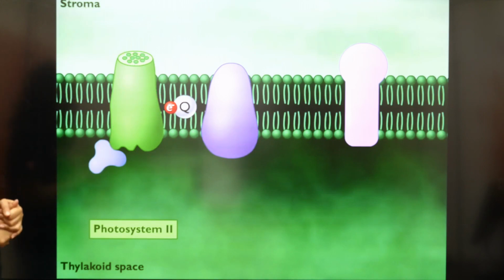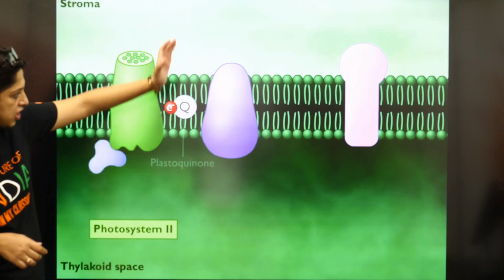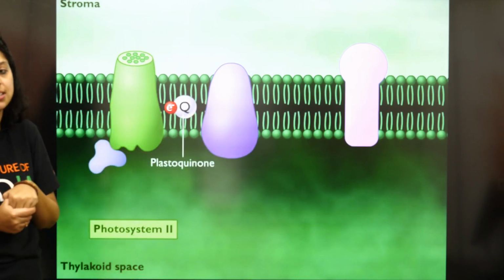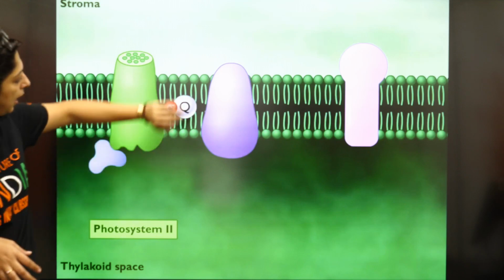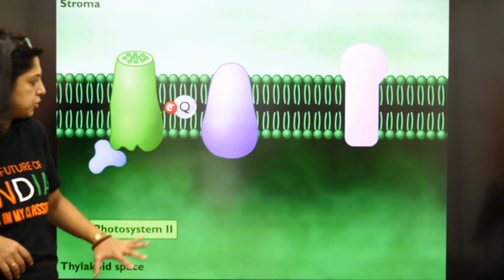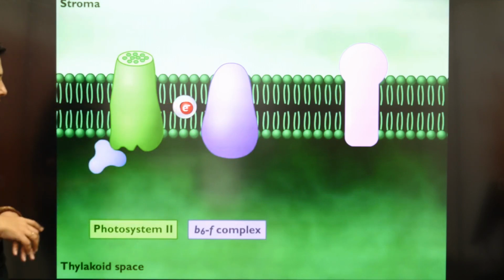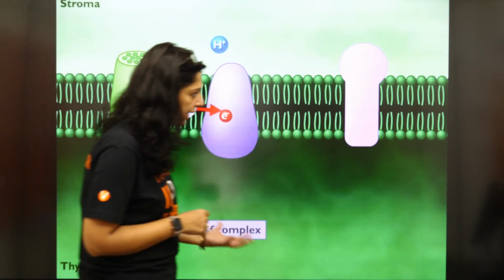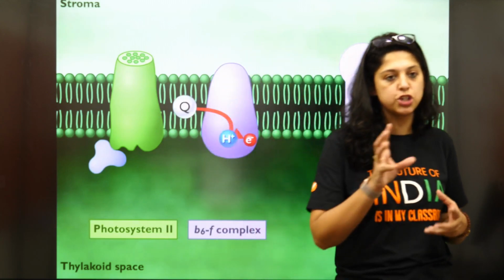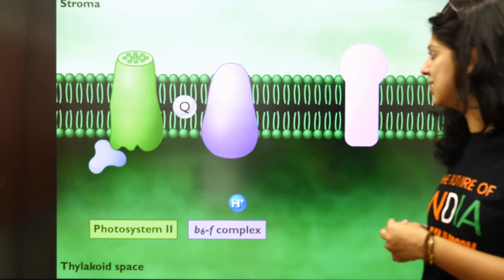Can you see that? The electron travels from plastoquinone. Here the H plus will come inside. The H plus is more on the inside. Then you will finally push the H plus through the ATPase.